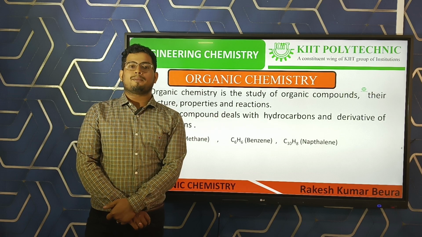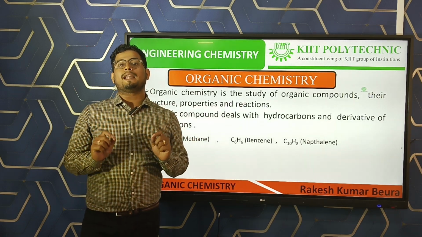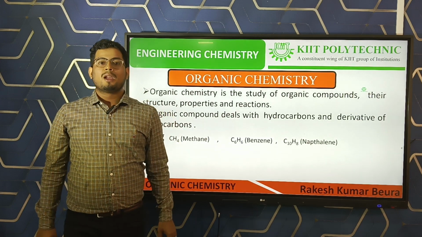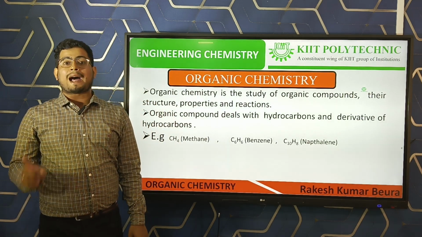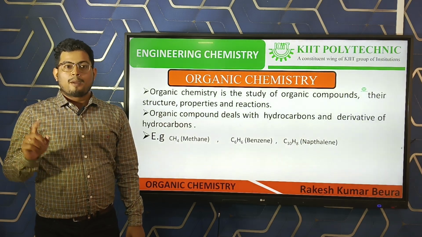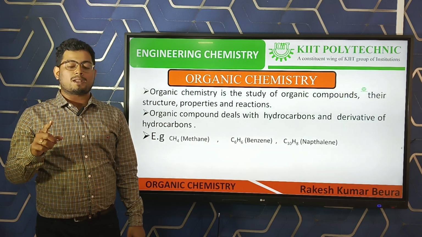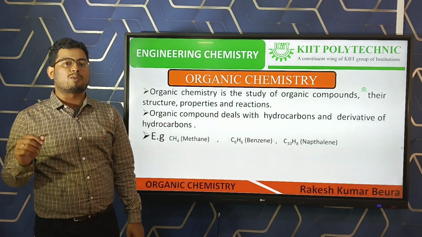Actually, in total there are 118 elements in the periodic table. But among them, only 9 elements are responsible for forming organic compounds. But all 118 elements are responsible for forming inorganic compounds.